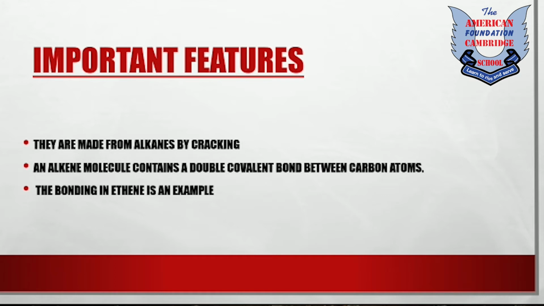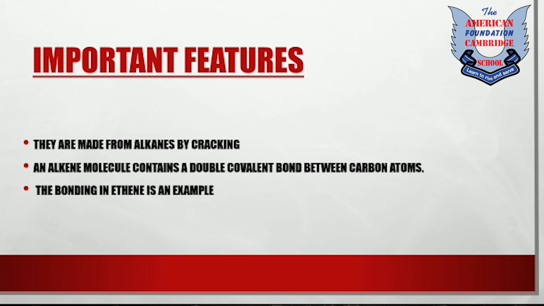Now let's discuss the important features of this family. They are made from alkanes by cracking. It means, how can we manufacture alkenes? We have alkanes present, so we can perform the cracking process, which we have already discussed in detail in our previous chapter. Cracking is the process in which we heat alkanes and then they are converted into alkenes and hydrogen gas is released. So this is basically called cracking.